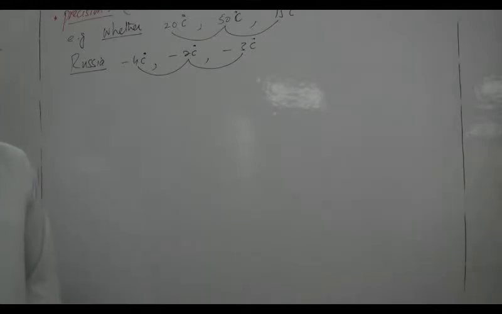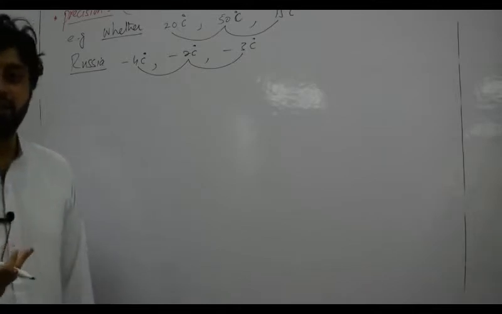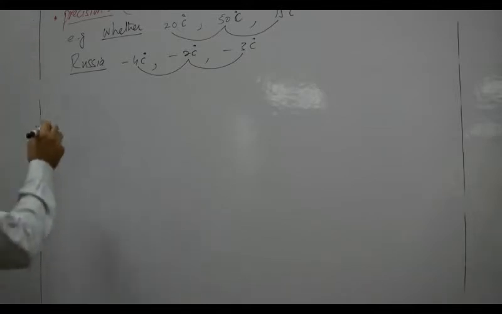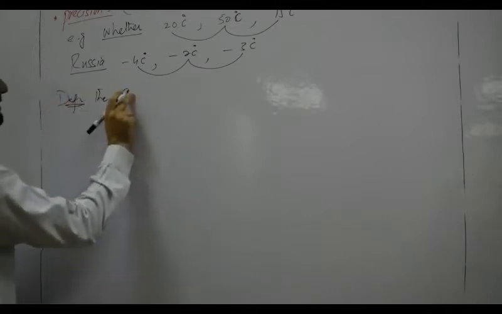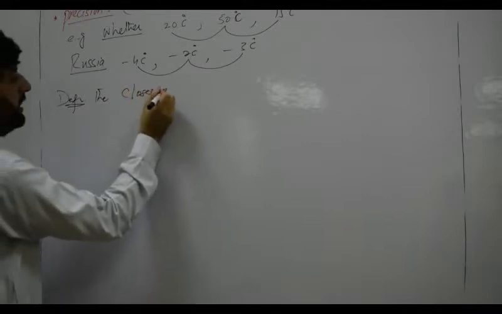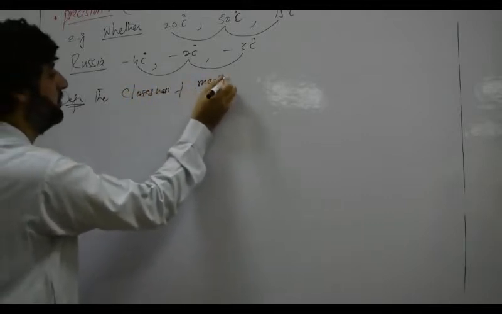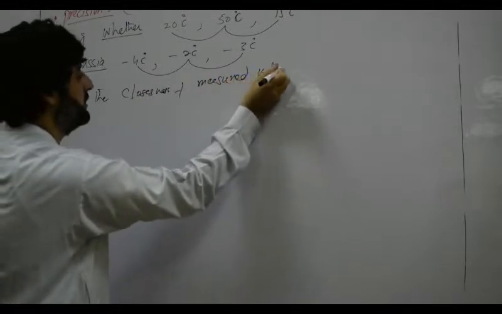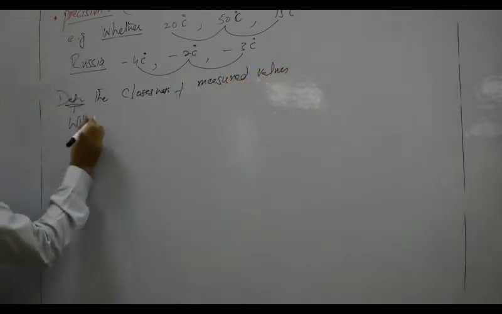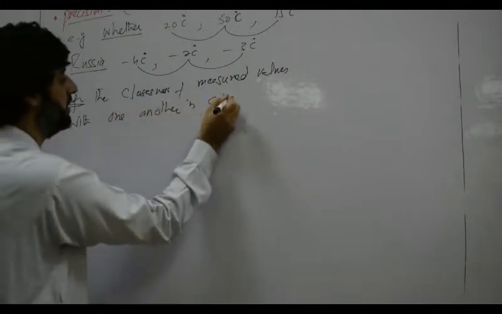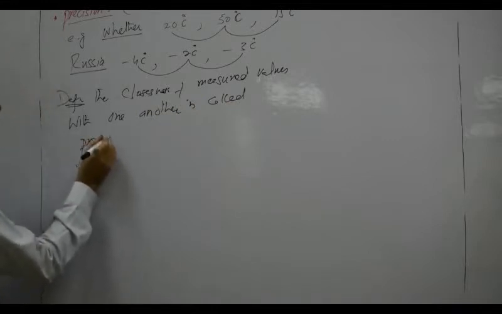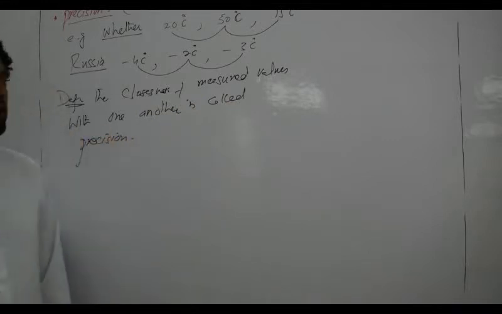So precision means if a reading is consistent, if a reading is more close, if a reading is reliable, that is called precision. That is the meaning of precision. Let us define precision as the closeness of measured values with one another. The closeness of measured values with one another, that is called precision.